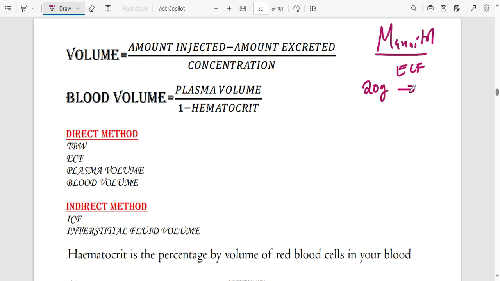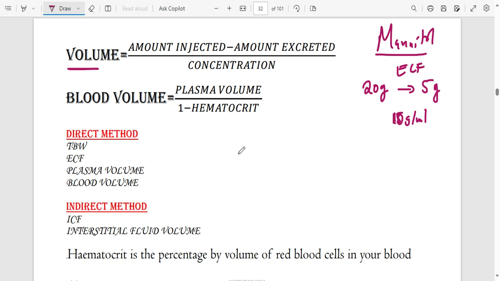So if we inject, let's say, 20 grams of mannitol, and then this person goes to the toilet and excretes, let's say, 5 grams of mannitol, and the concentration of this mannitol was, let me say, 10 grams per mil. They say find the volume of the compartment that is being measured. In this case, it is ECF. They will not even tell you. Another question that can follow is they'll ask you what compartment is being measured.